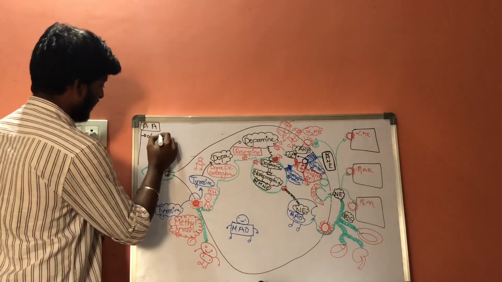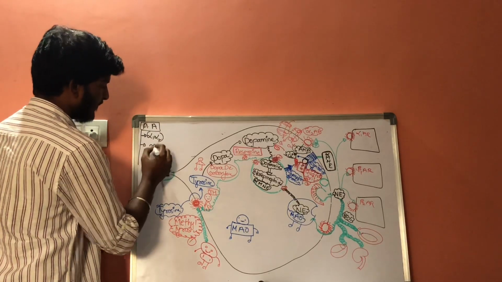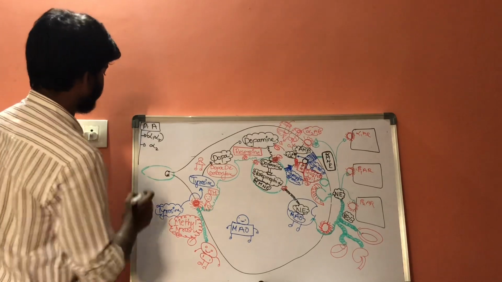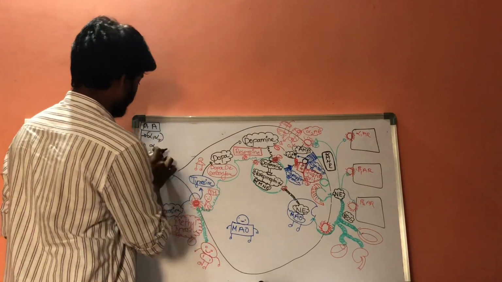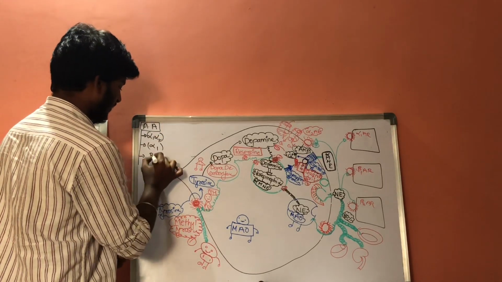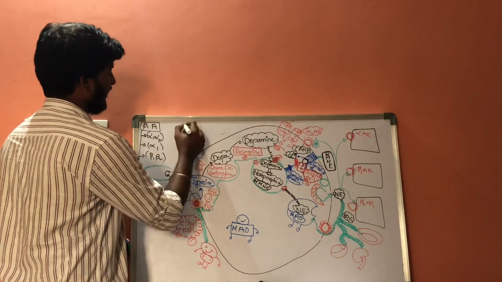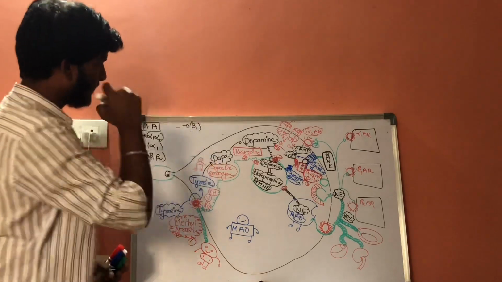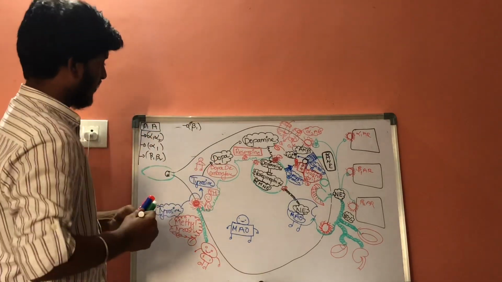Alpha 1 and alpha 2 receptors, and the next one is only alpha 2 receptors, or alpha 1 receptors. Next, beta 1 and beta 2 receptors. And the next one, beta 1 receptor.